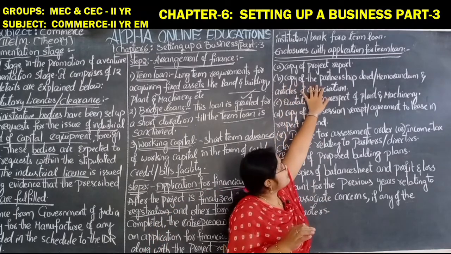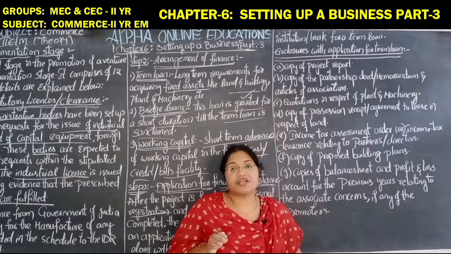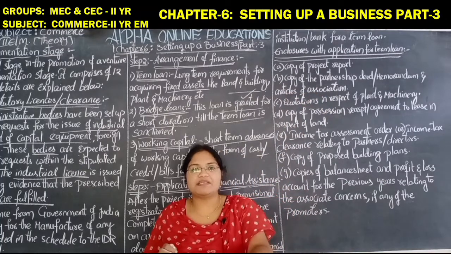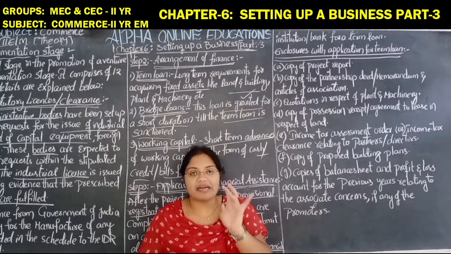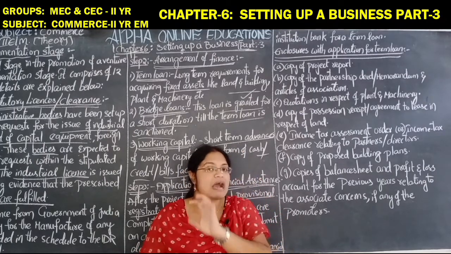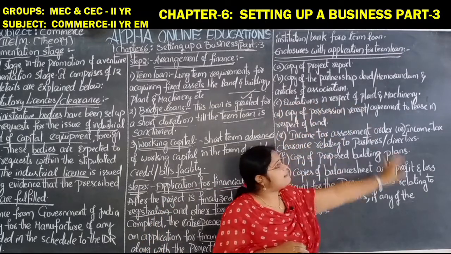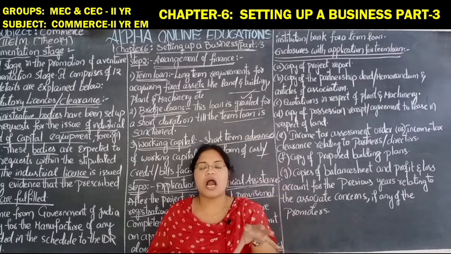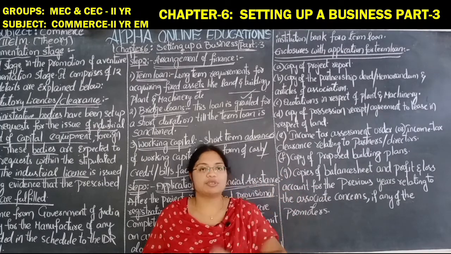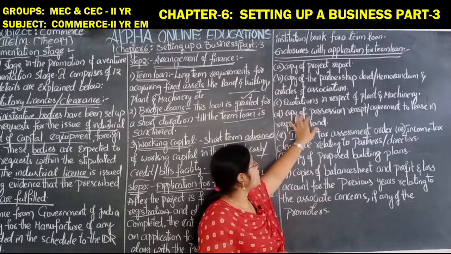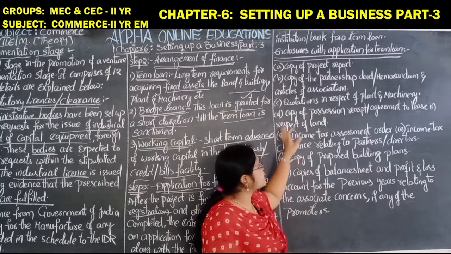Copy of the partnership deed, memorandum and articles of association. If it is a partnership business, then the partnership deed and the memorandum and articles of association have to be furnished. Quotations in respect of plant and machinery: how much the plant and machinery you are going to purchase will cost has to be correctly quoted. Copy of the possession receipt or agreement to lease in respect of land.